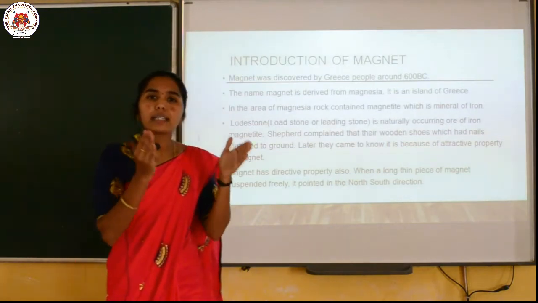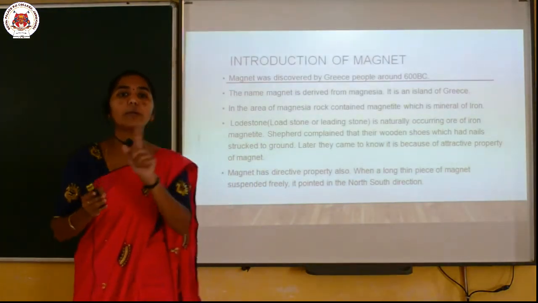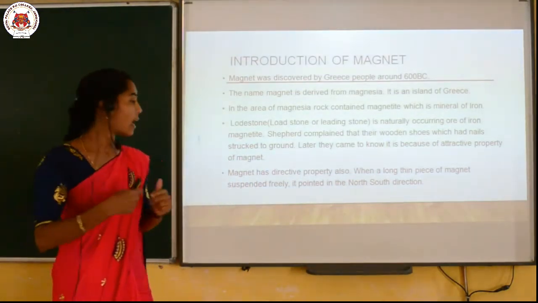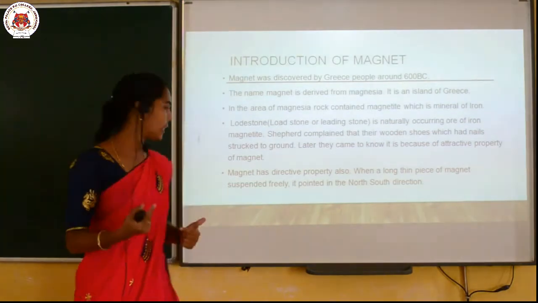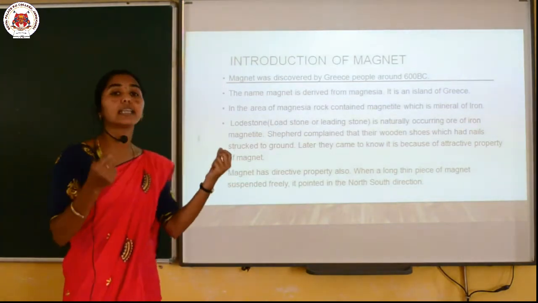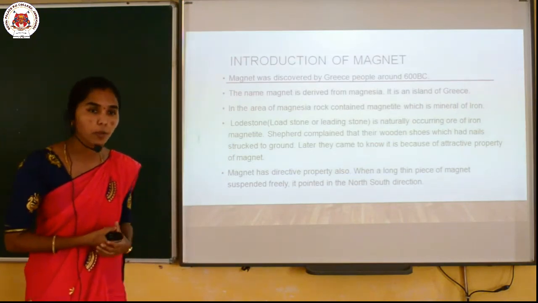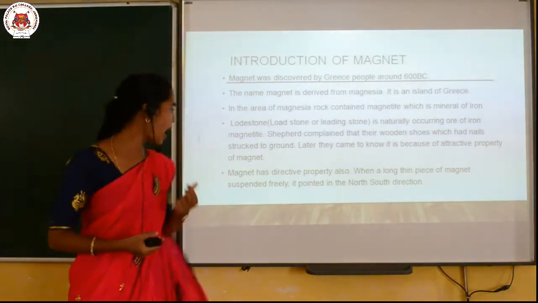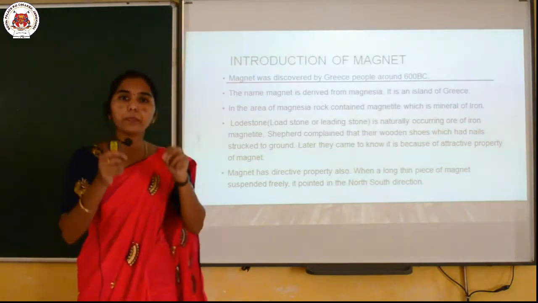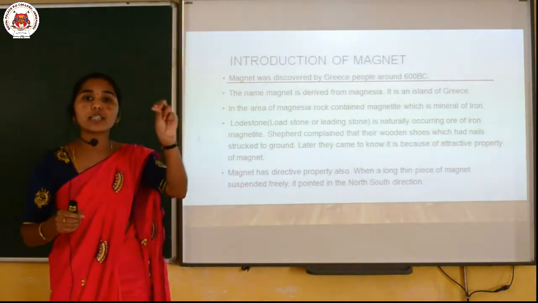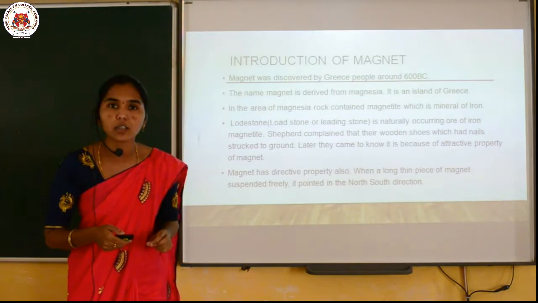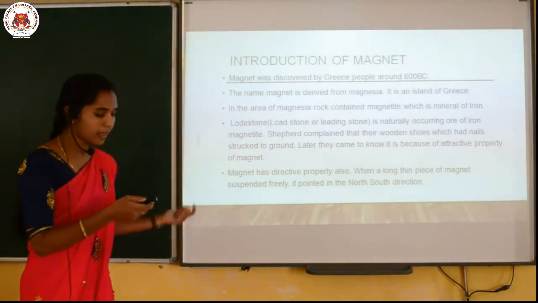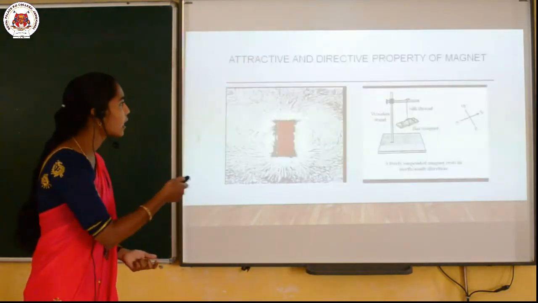The attractive nature is one property of the magnet, and the second main property is that the magnet has a directive property also. That means whenever a long piece of magnet is suspended freely, it shows the north-south direction only. You can see this in the diagram here.